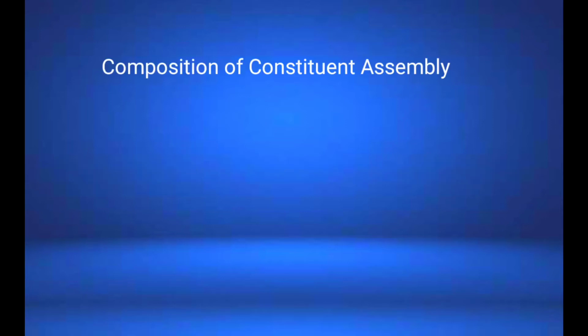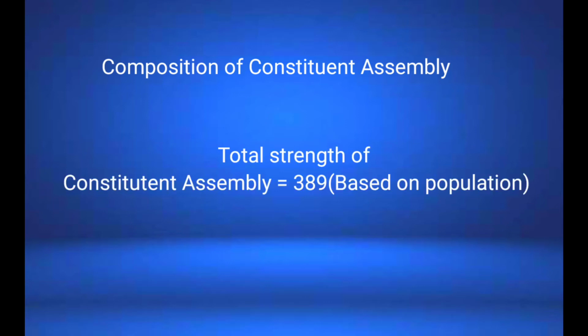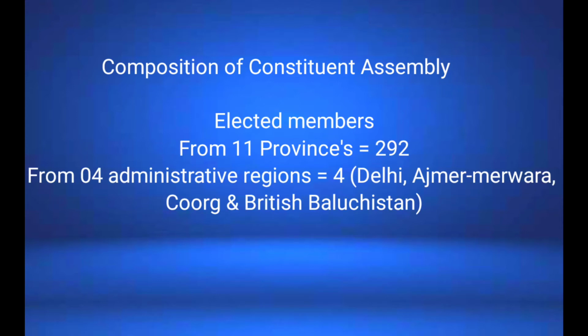Now we have to understand how many members there are in the Constitutional Assembly and how they became members of the Assembly. If we talk about the total strength of the Constitutional Assembly, then it is 389 members, and the number is very specific. So don't be confused by that, because there is a reason for 389: at that time the population of India was 389 million, and the Britishers decided to have a representative for every million people of India. So they established an assembly with 389 members.